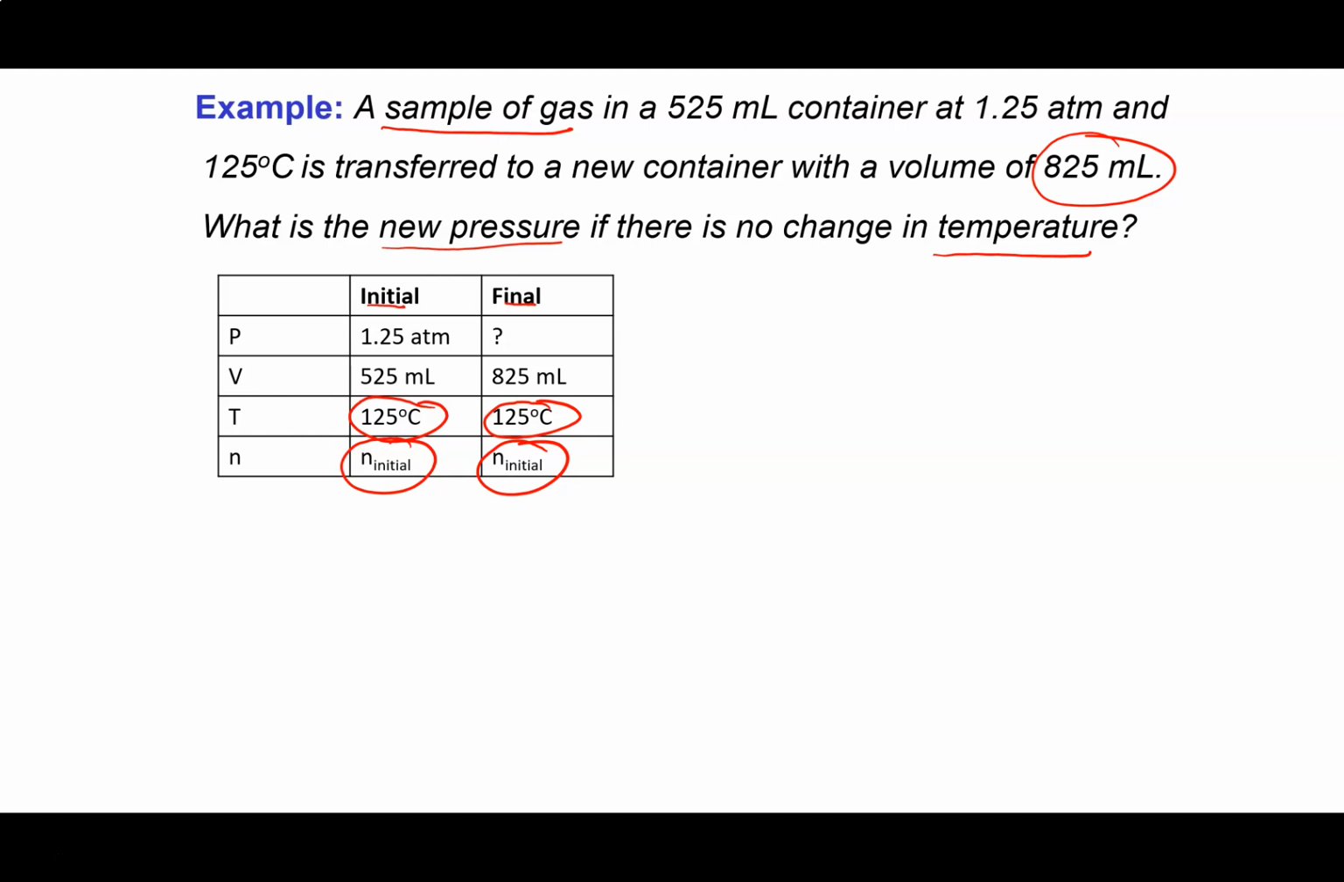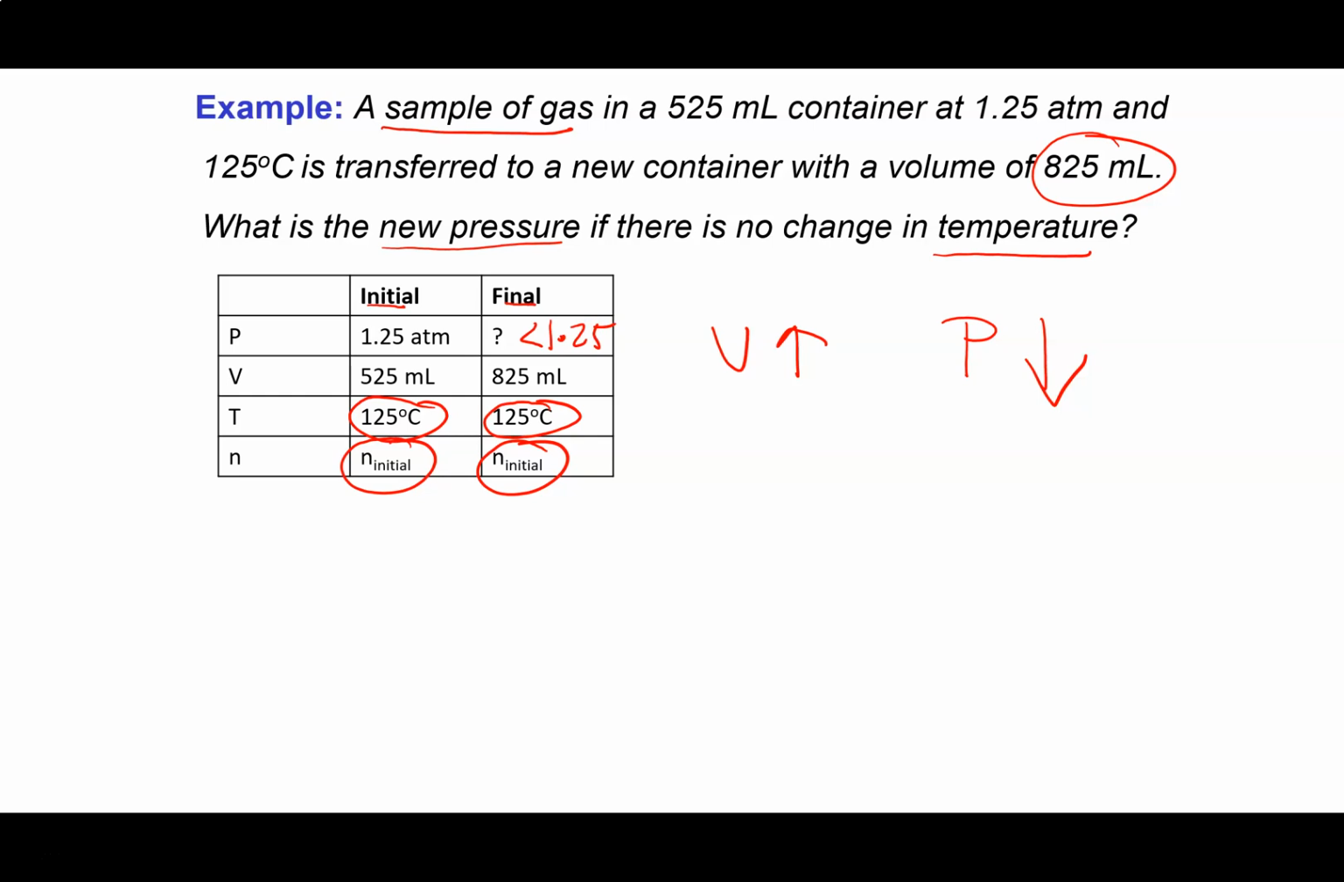So what has changed? Well, the volume of the container changed from 525 milliliters to 825 milliliters. So the volume of the container went up. It got bigger. So what do we expect to happen? Well, according to Boyle's law, we would expect the pressure to go down. So all we know about the final pressure is that it's going to be less than 1.25 atm.